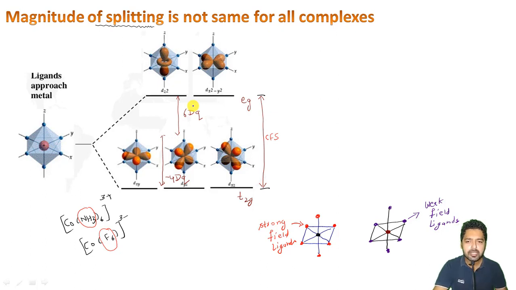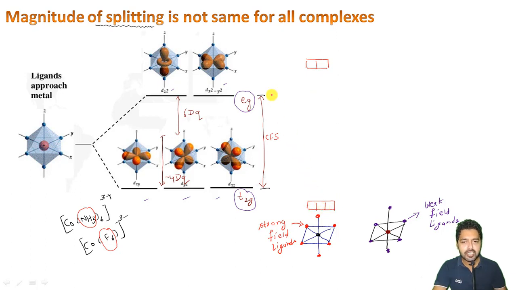What is going to happen is the splitting pattern will be same. We will be having EG set of orbitals, we will be having T2G set of orbitals comprising of dxy, dyz, dzx here, and this will be having dz square, dx square minus y square. But the magnitude of crystal field splitting will not be same here, okay? And in case of the strong field ligands, the splitting will take place in this way, means these two orbitals go more higher in energy and these three orbitals will go much lower in energy.